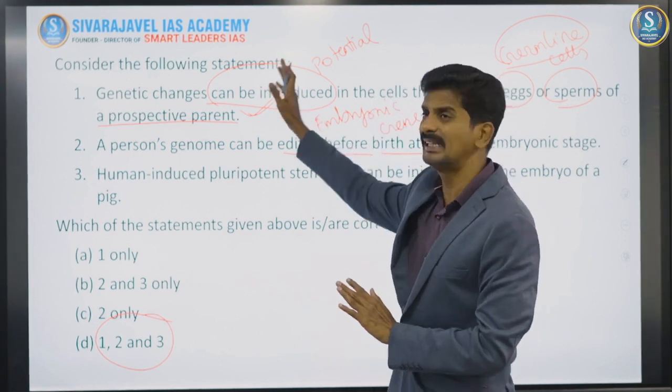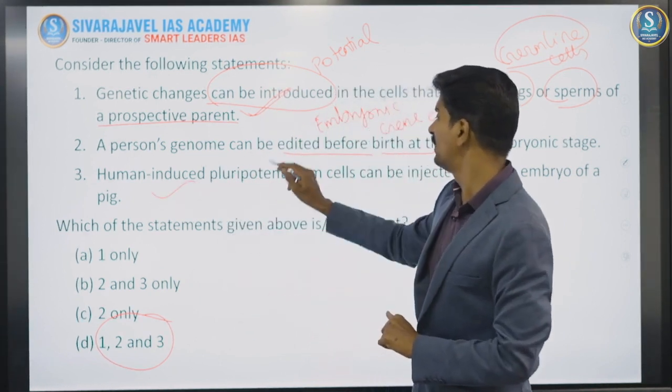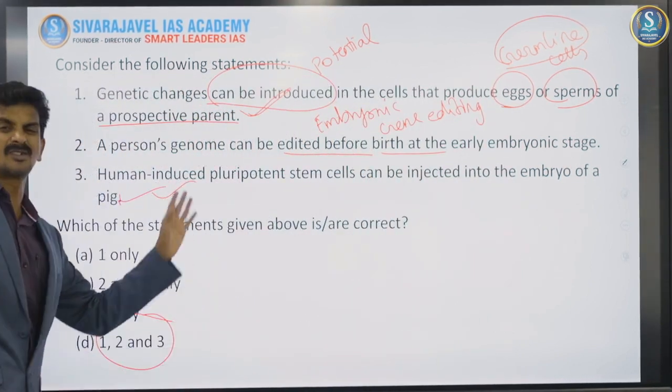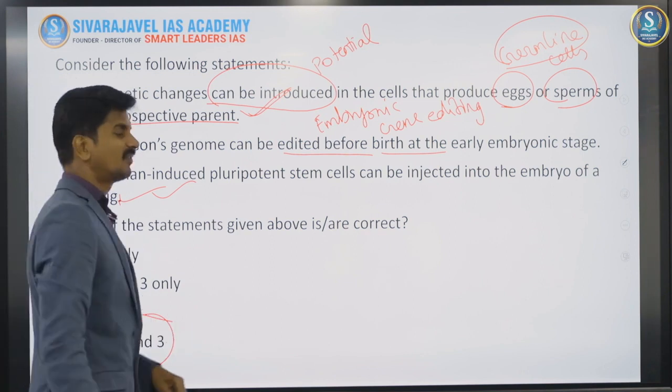In that way, the third statement: human induced pluripotent stem cells can be injected into the embryo of a pig. It was also done. So all the three statements are correct for this question.